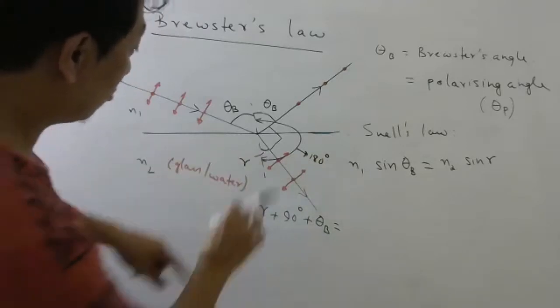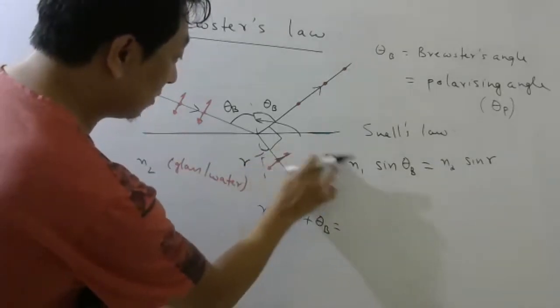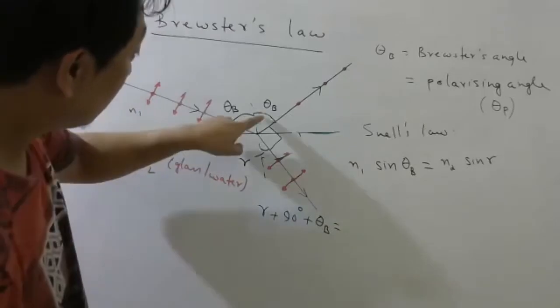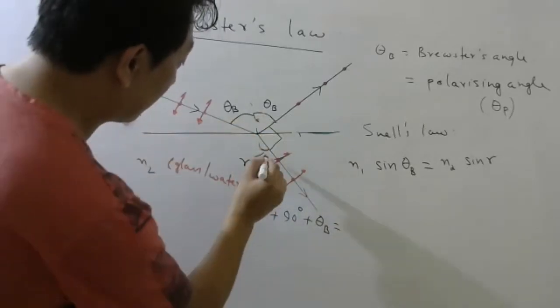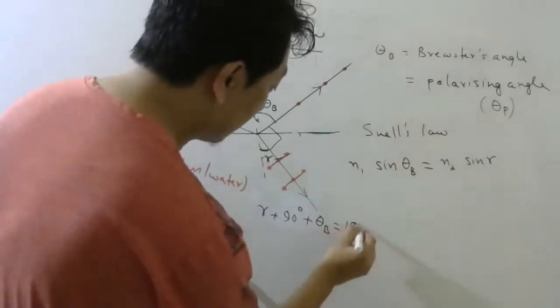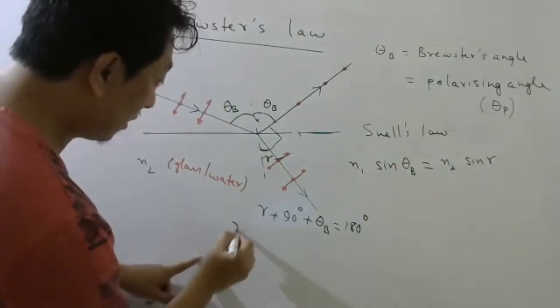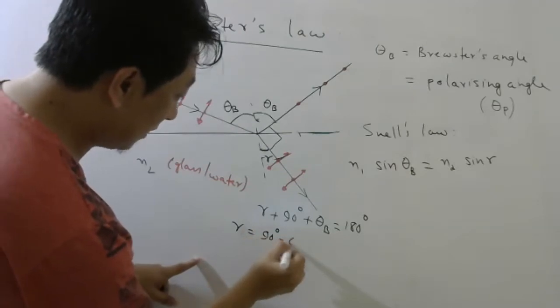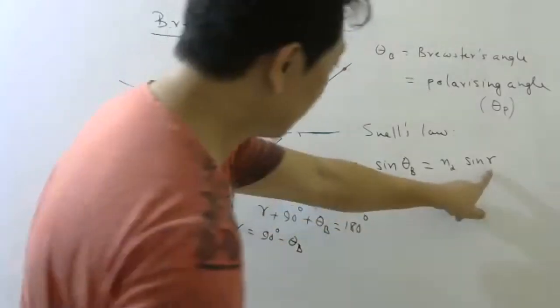Right? So R, no need to draw this. It will make the diagram dirty. So theta B plus 90 plus R will be 180. So from here R will be 90 minus theta B. Substitute here.